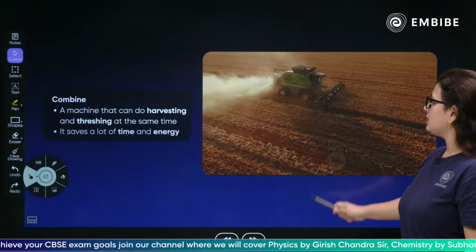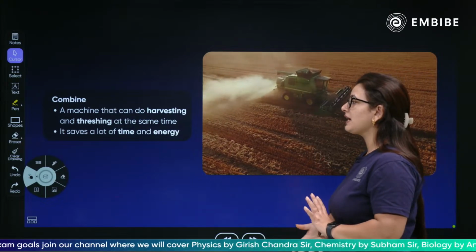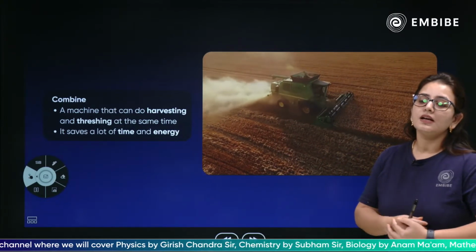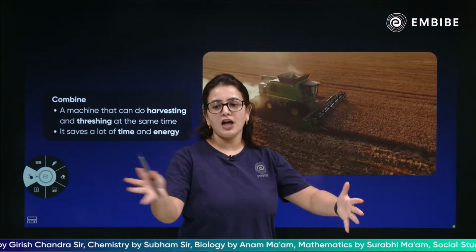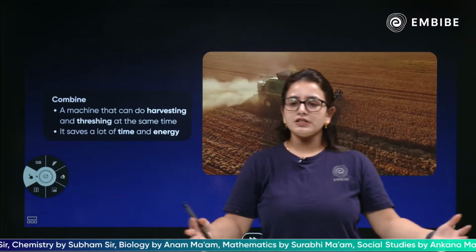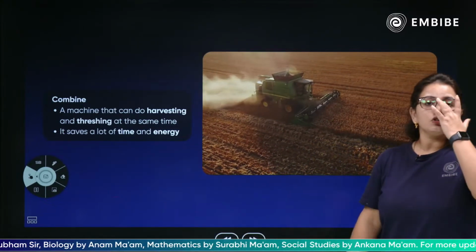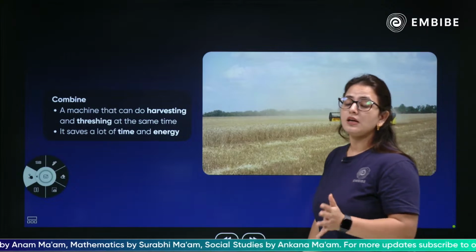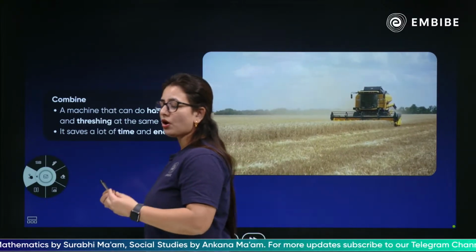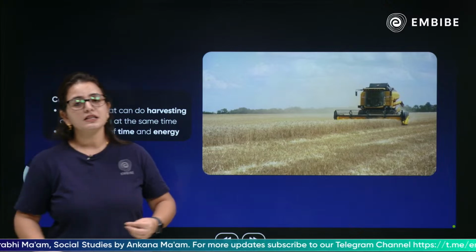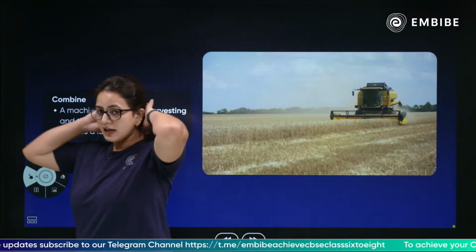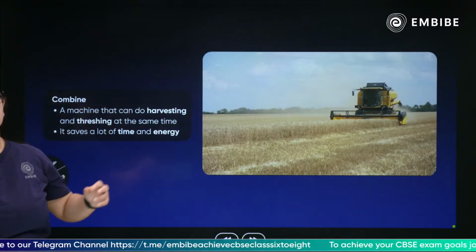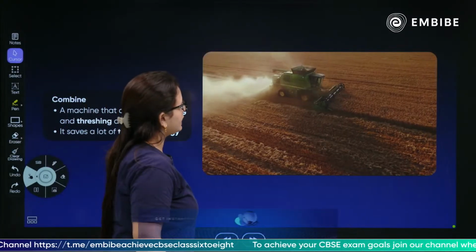We have a combine. Next we have a combine, a machine that can do harvesting and threshing at the same time. Of course, there is such a machine which harvests, and continuously the shafts are being removed and the grain is collected separately. So this is called a combine machine. A combine machine means it can do threshing and also remove the shafts together. And it saves a lot of time and energy. Yes, a machine that can do harvesting and threshing at the same time. It saves lots of time and energy. Clear? This is the combined effect of threshing taking place.